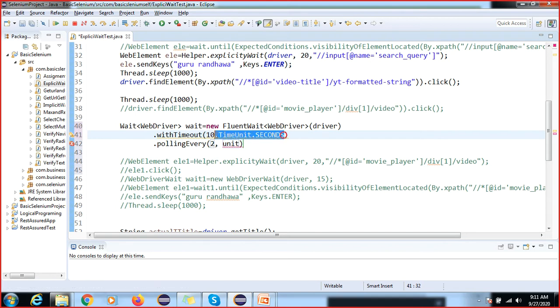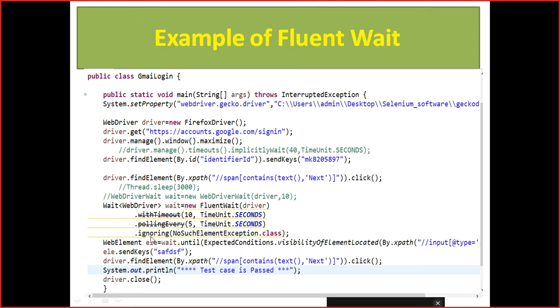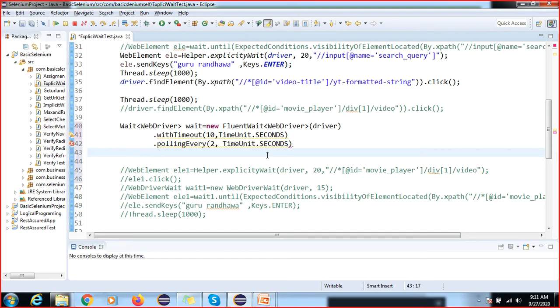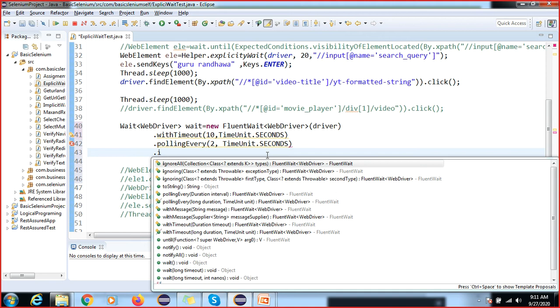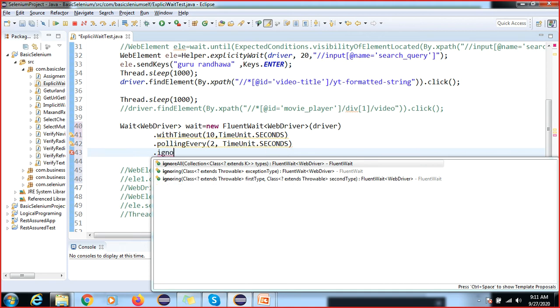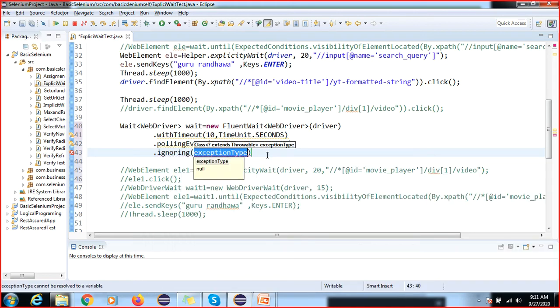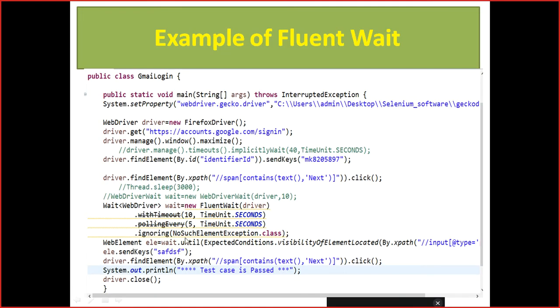An exception you can give as per your requirement, or you can give the generic exception, it will work. Again we have the method called ignoring. So I will take this one, and here I have given NoSuchElementException.class.